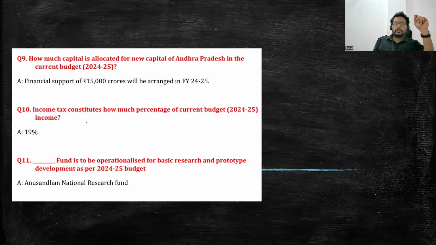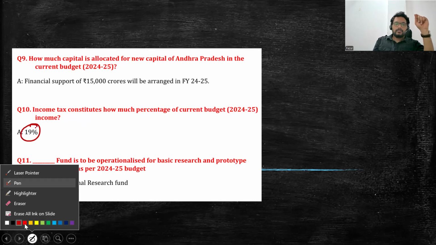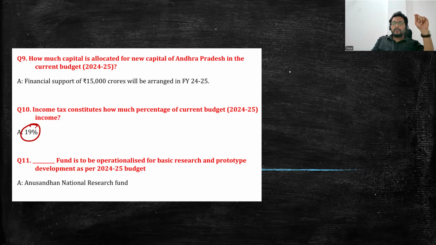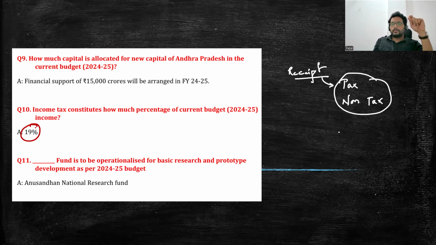Income tax constitutes what percentage of the current budget? That is 19%. Why I have given you this question is that most of the time, from the receipts part, he will ask what is taxable income and what is non-taxable income. In both cases, he will ask how much is taxable and how much is non-taxable, which has been received by the government.